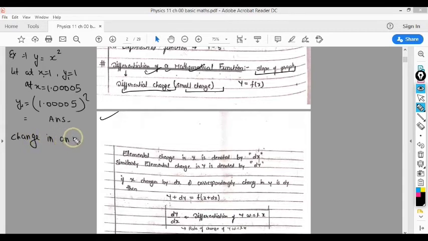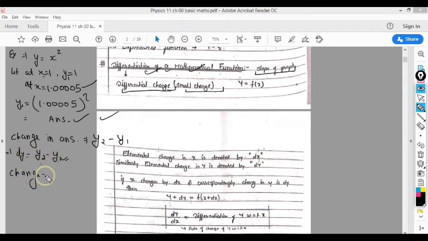If I ask you what is the change in answer, then you will say final answer minus initial answer is my change. So this final answer minus this initial answer, I will say it is y2 minus y1, my final minus my initial answer. This answer you get is called dy. Dy means y2 minus y1, the change.